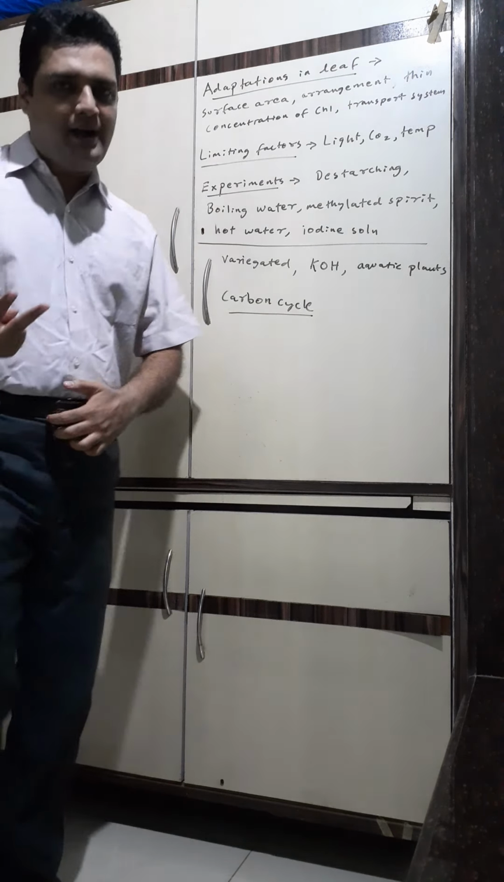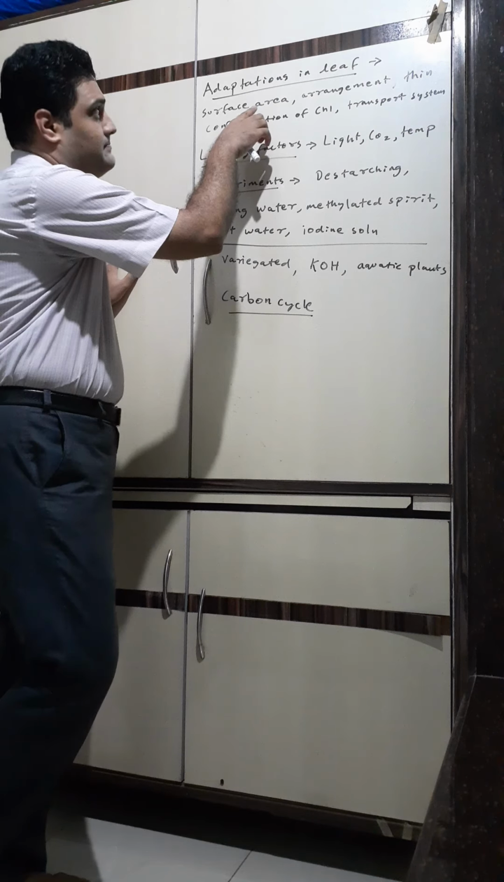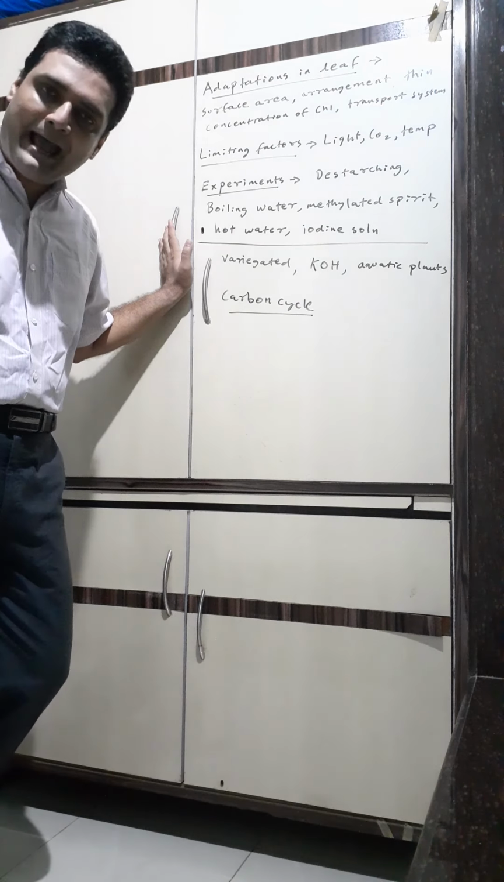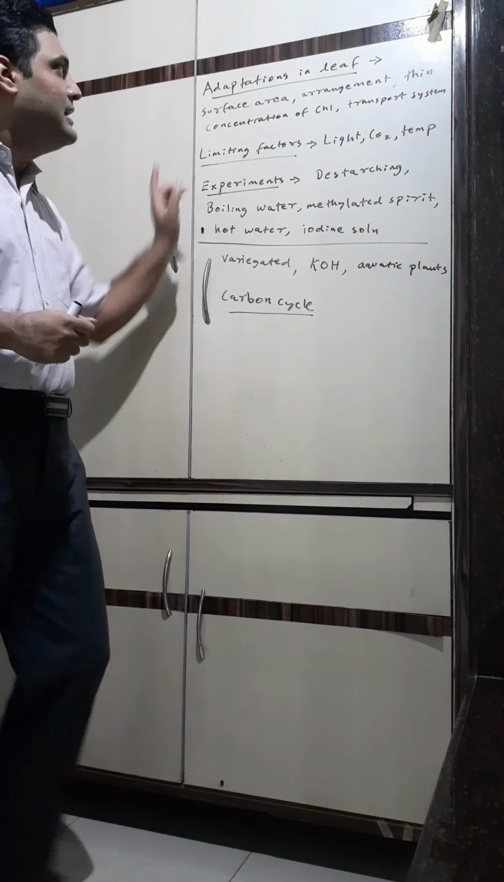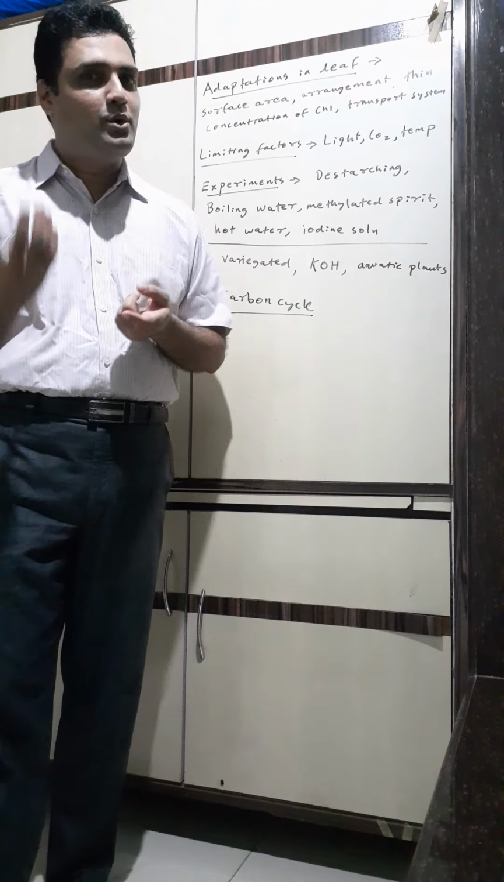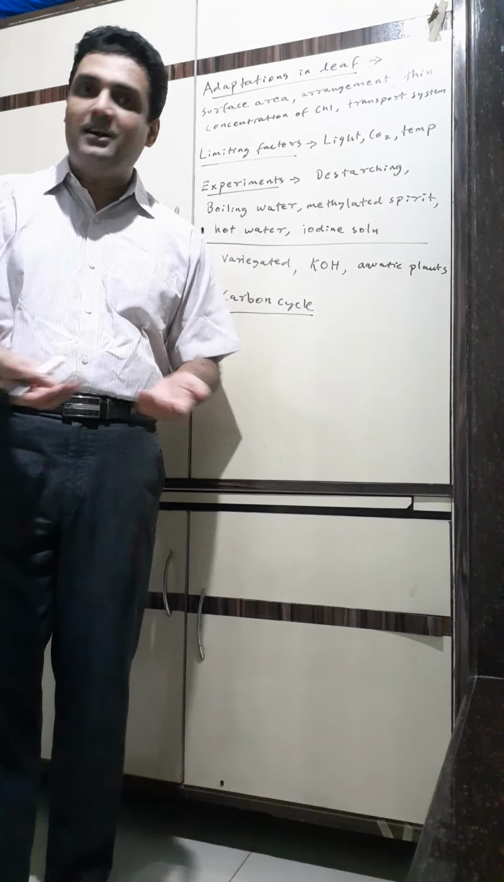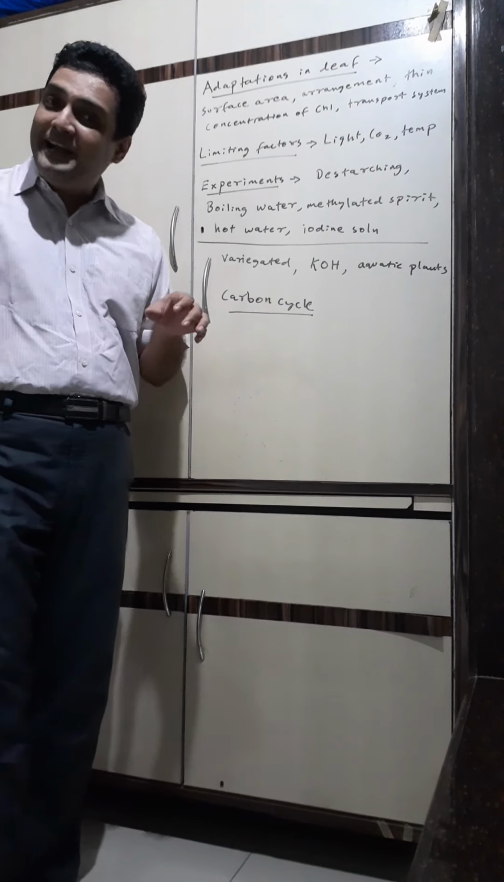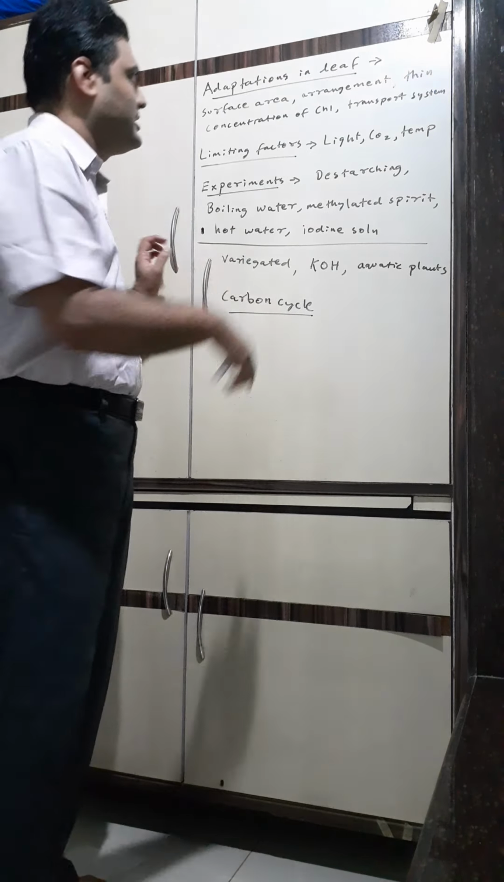Now to the second part of photosynthesis. For more photosynthesis, what will be the adaptations which are seen in the leaves? They will have more surface area, children. More the surface area, more the stomata. More the stomata, more entry of CO2. Remember, children, CO2 enters the leaves through the stomata.